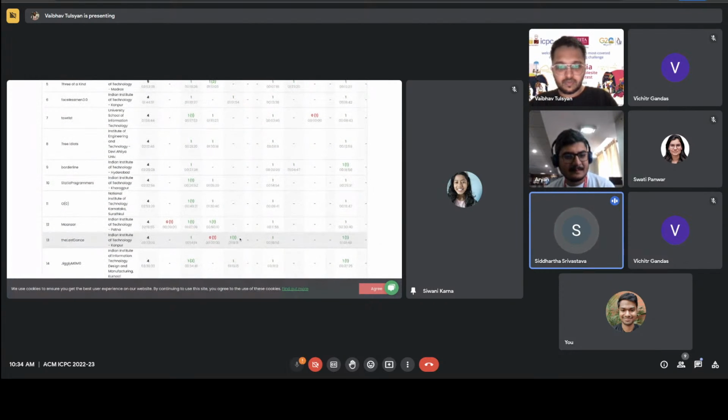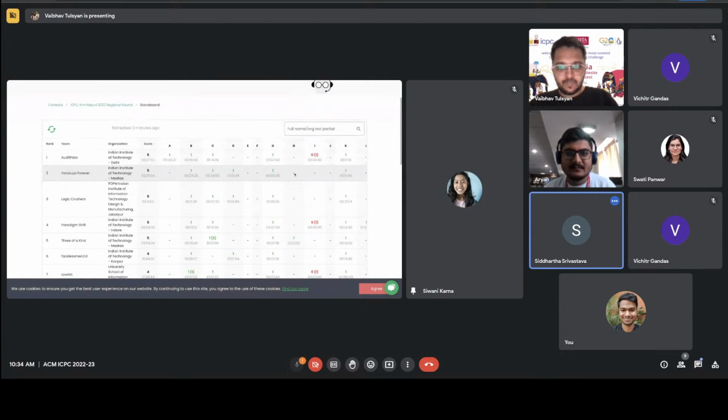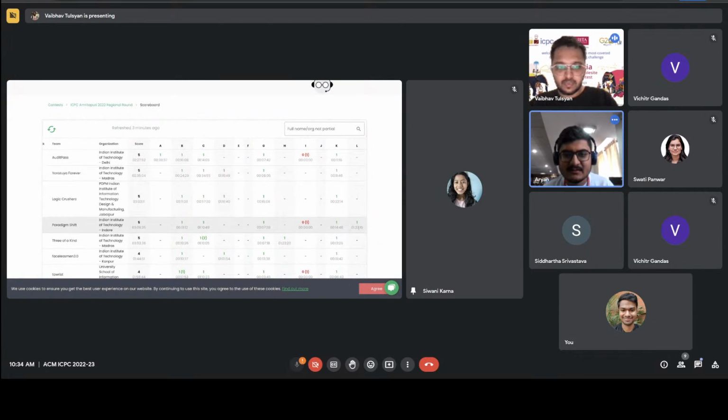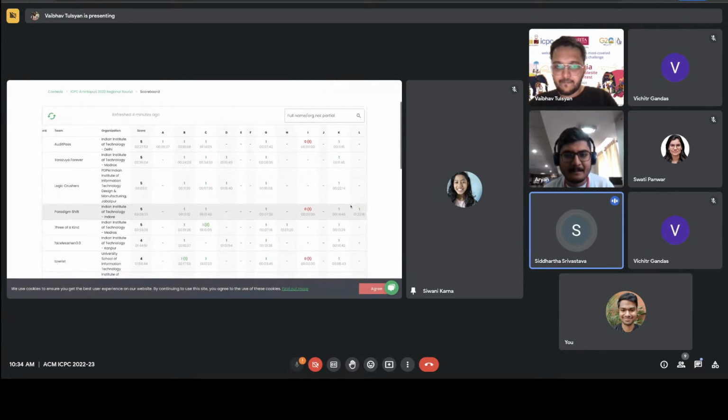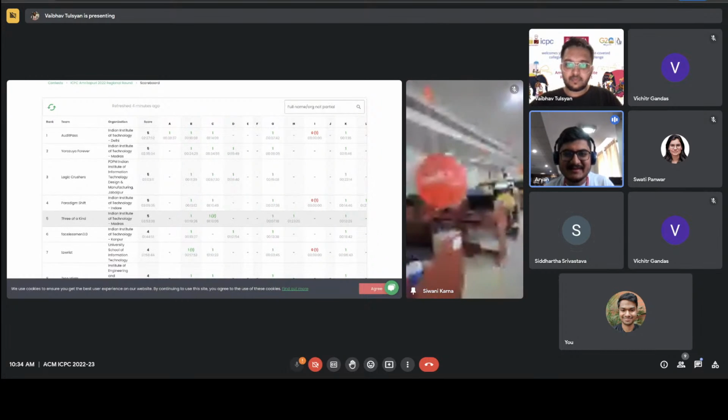Two or three teams have solved H, and I think someone at L. Which problem is L? Yes, L is finding the best possible partners. And yet, for some reason, everyone seems to be attempting I. What is I?